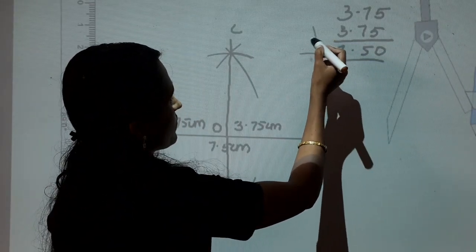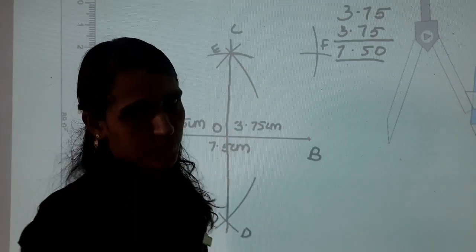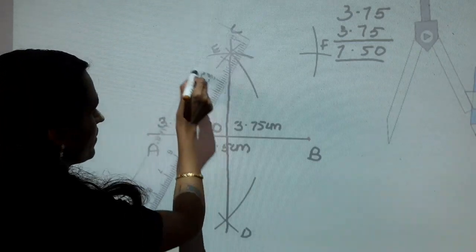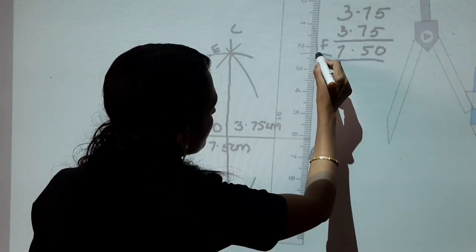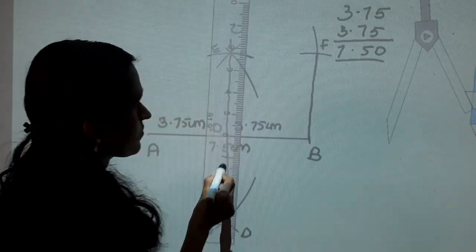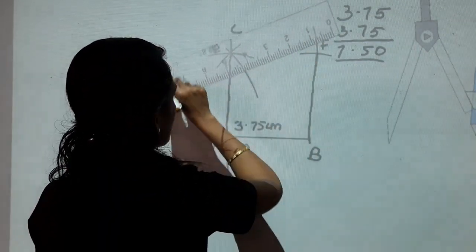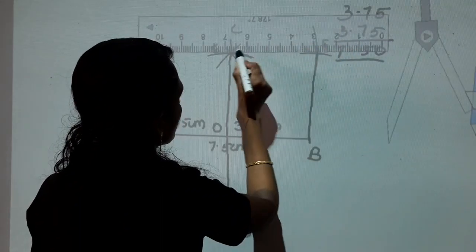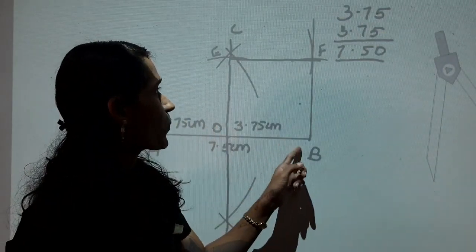Mark this point as F and this intersected point is E. Next, join B and F. Next, join E and F. Now, we get a square OBFE.